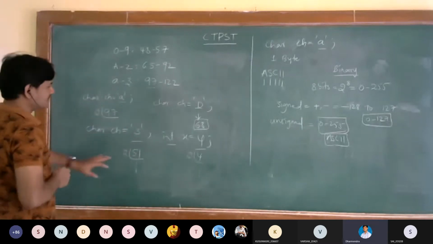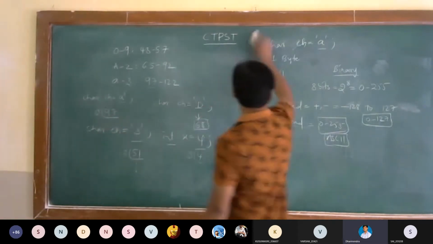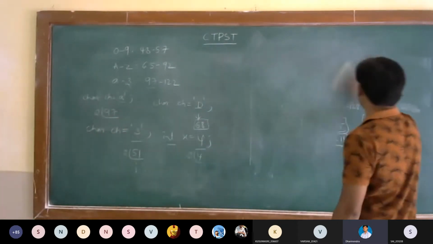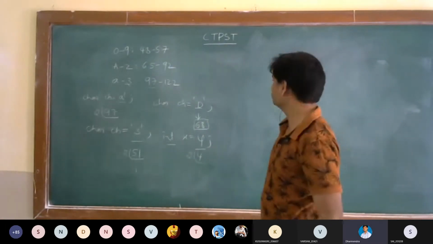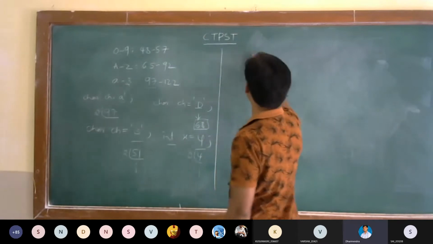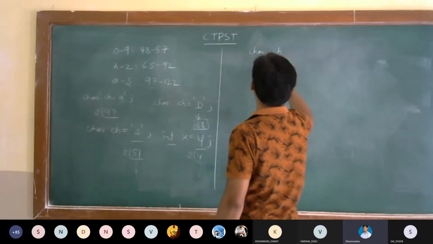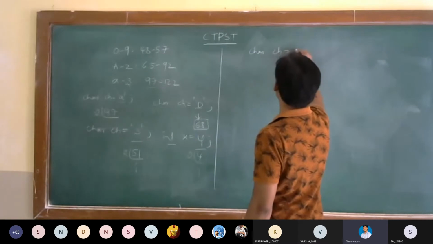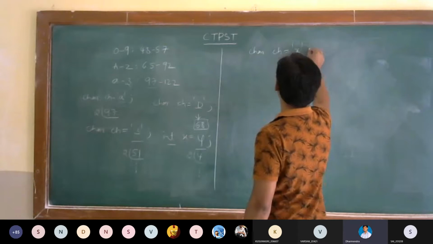Now let us do some practicals with characters. For example, I am writing a program. char ch is equal to 'x', small x.